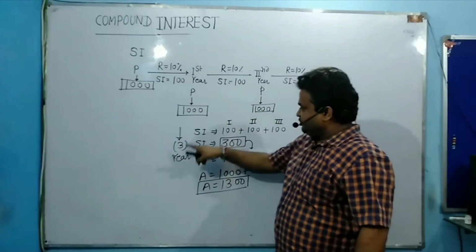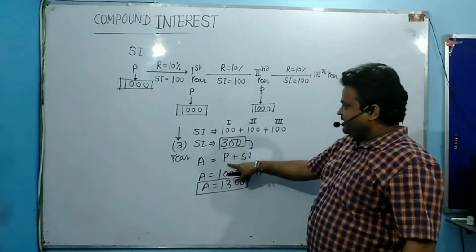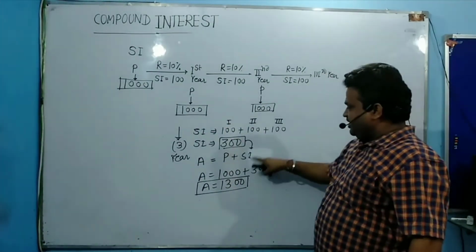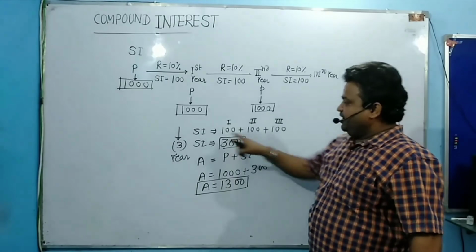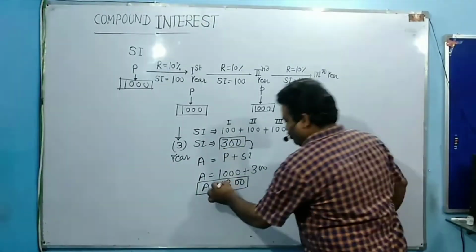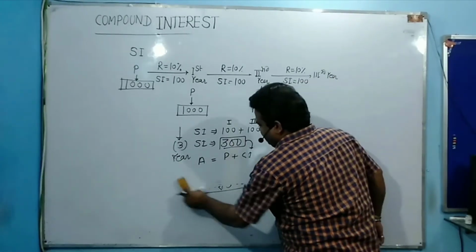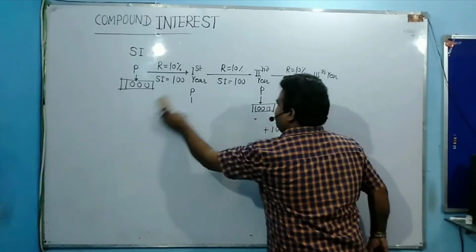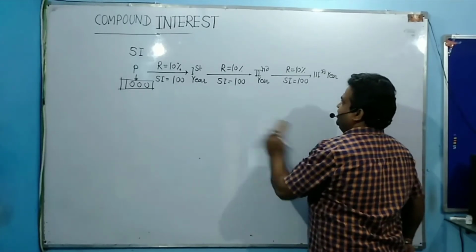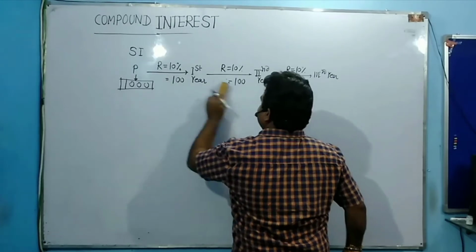Total simple interest during 3 years is 300 rupees. The amount accumulated is the principal of 1000 plus the simple interest of 300 in 3 years, so 1300 rupees. Now I am going to solve the same problem with the same principal. I start with the same principal, and now I am going to calculate my compound interest.